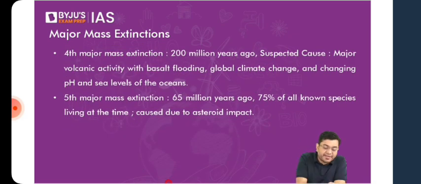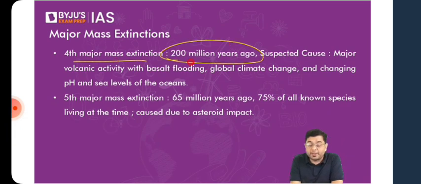Then the fourth major mass extinction, around 200 million years ago, suspected cause: major volcanic activity with basalt flooding. Basalt flooding is something that we observe even in the region of the Deccan Plateau. That is where the basaltic lava, the basaltic magma, starts spreading. That is what is basalt flooding. So here, suddenly, it would cause global climate change, changing the pH value of the ocean, and the sea level of the oceans changes because of that. And the fifth major mass extinction occurred only around 65 million years back.